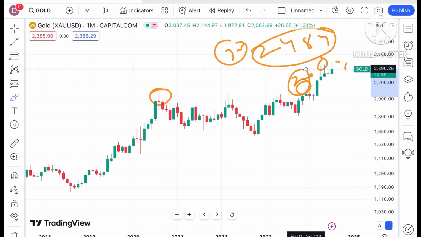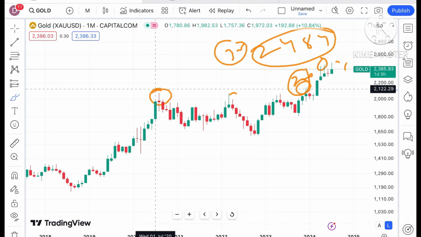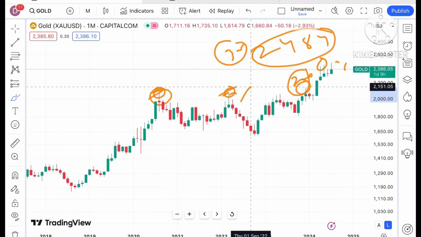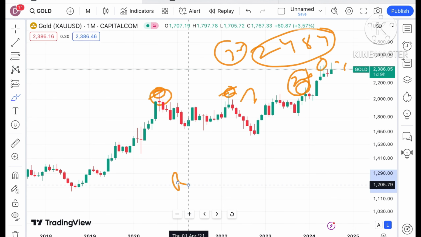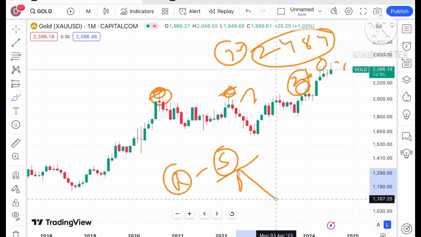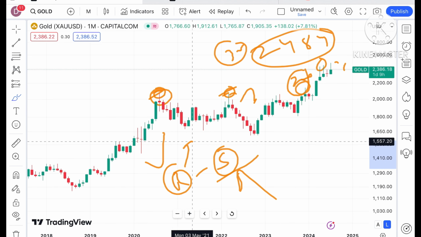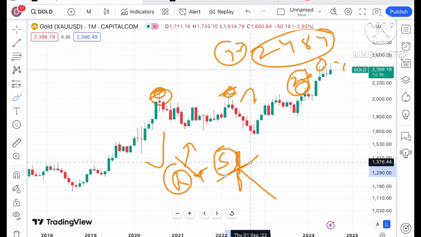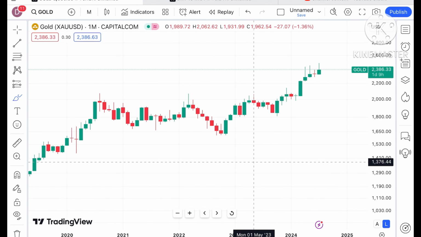Now looking at this particular chart, this is the high we have seen, and after this level there was a strong support and then a bounce back we have seen. As I've already explained, when there is resistance and support, a bounce back can come, or it will move upside, that means it will cross that level or break this particular level.